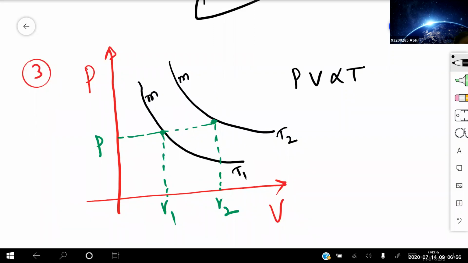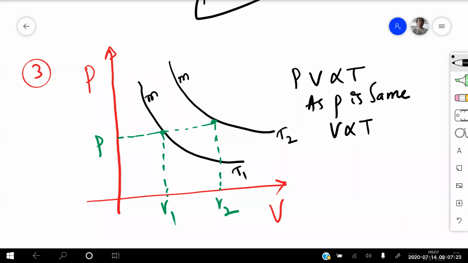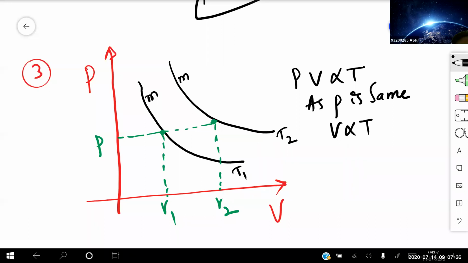So I need to draw the graph between P versus T. As P is the same, I can write volume is directly proportional to temperature. That means the more the volume, the more the temperature. Now whose volume is greater here? See the graph. In terms of volume, you tell me first. V2, sir. Yeah, V2 is greater than V1. If V2 is greater than V1, by the directly proportional property, T2 is greater than T1.